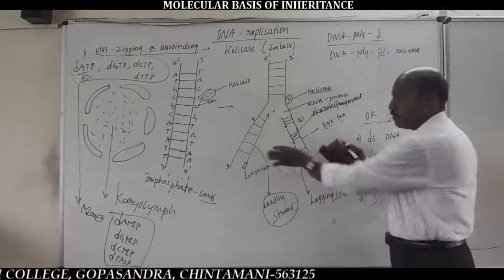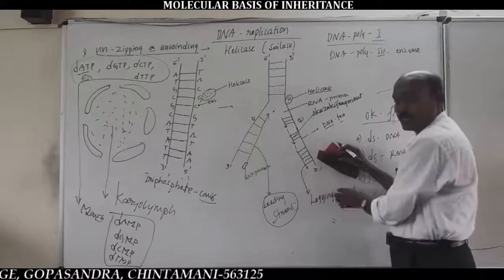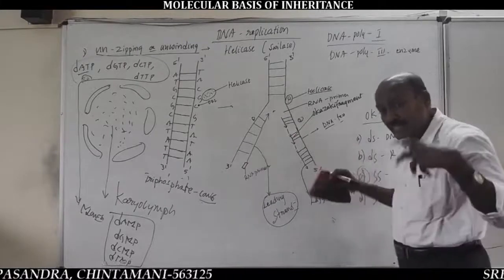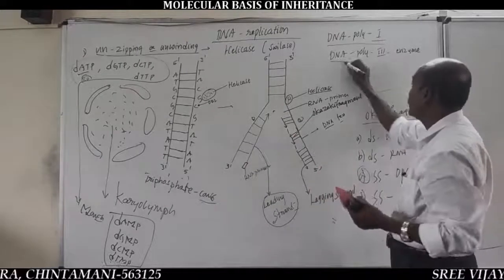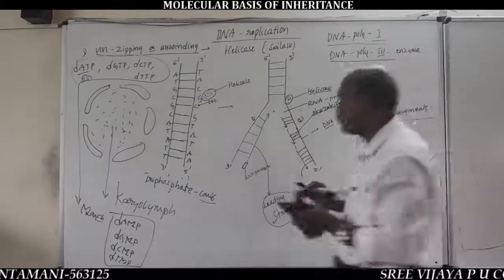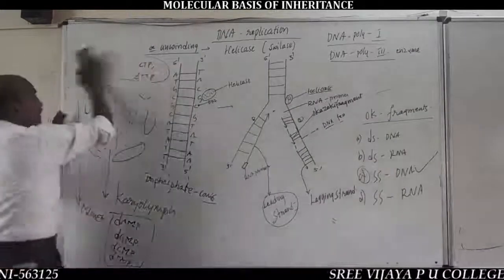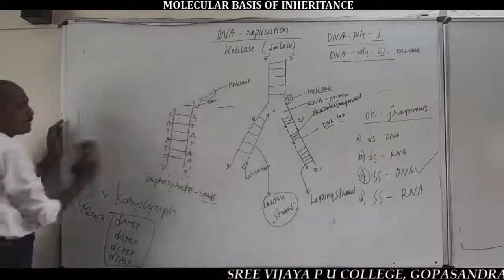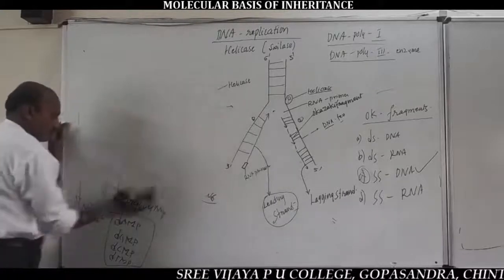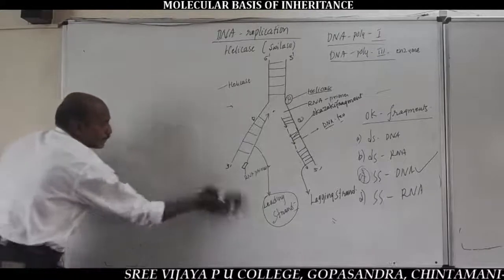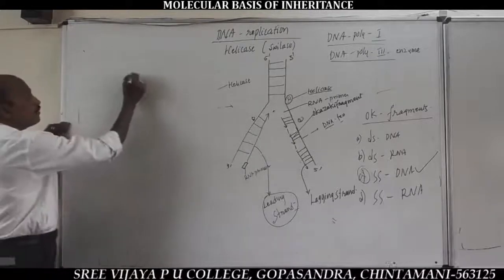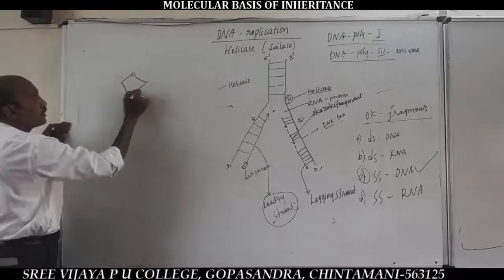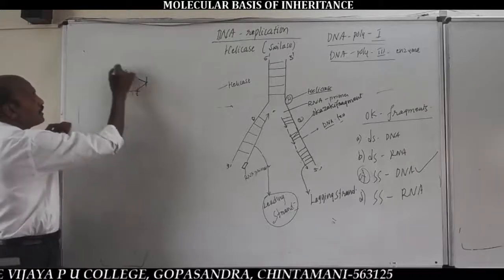But anyhow, the formation of the continuous strand and the lagging strand is catalyzed by an enzyme called DNA polymerase third. Because this enzyme is very important, responsible for the formation of phosphodiester bonds.